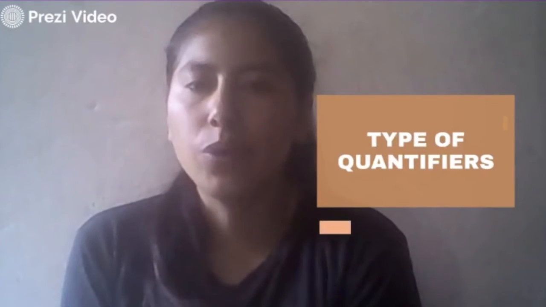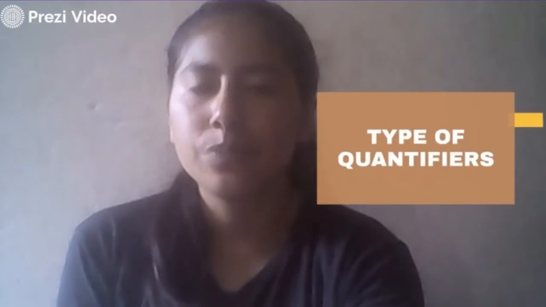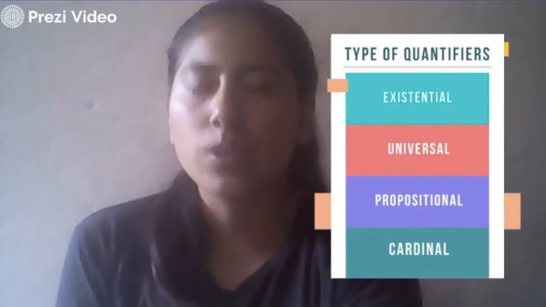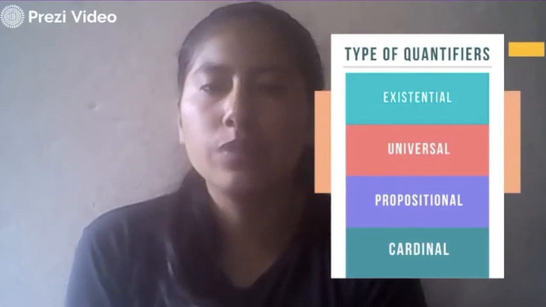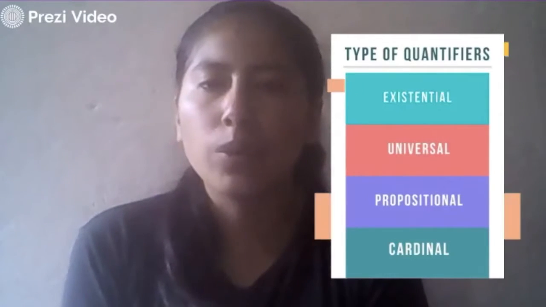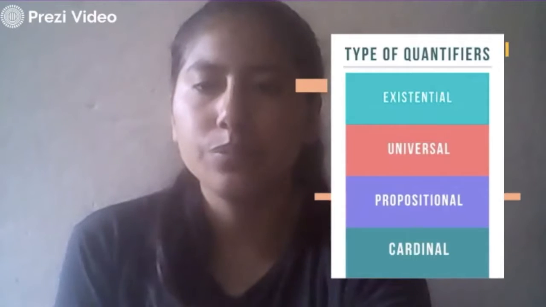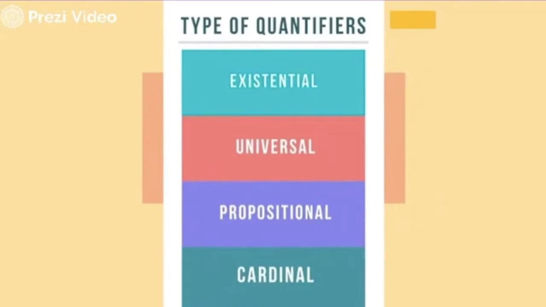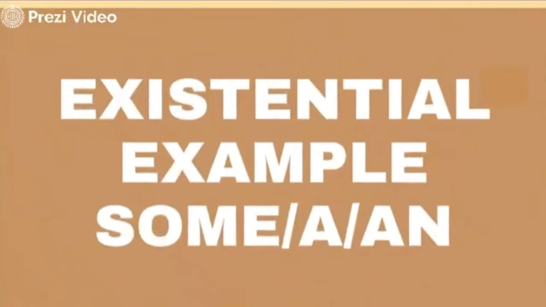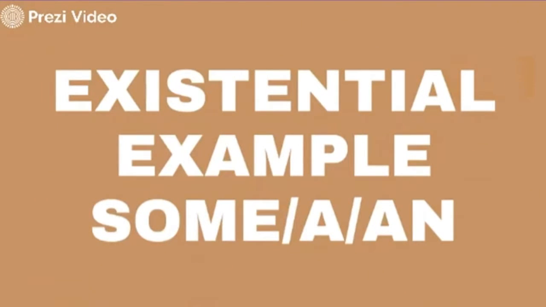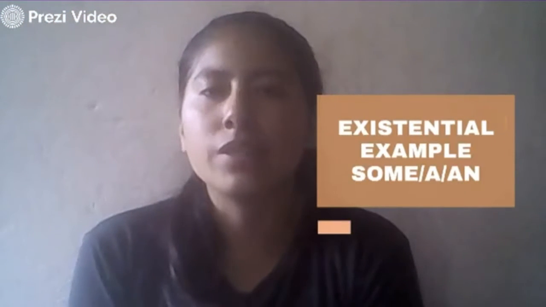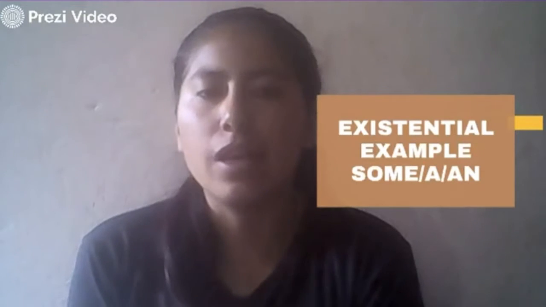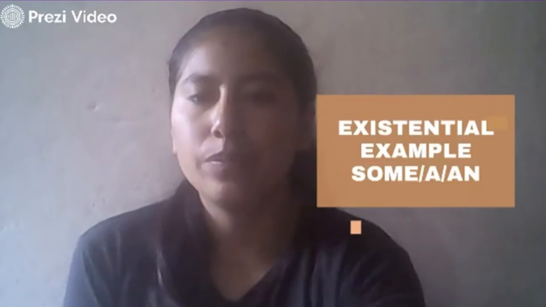There are four types of quantifiers: number 1, existential; 2, universal; 3, proportional; and 4, cardinal. Existential, for example, some, a, and an. Existential is defined as the predicate being valid for at least one object in the set.